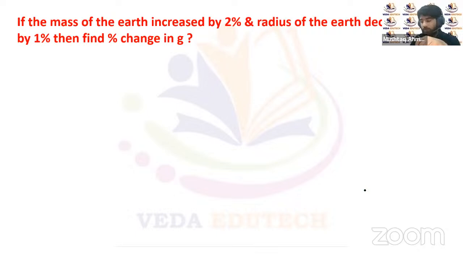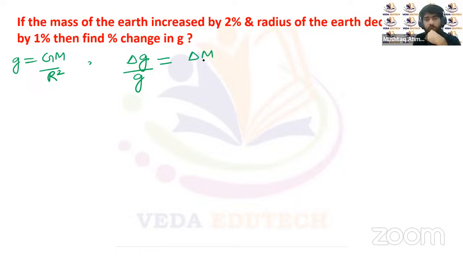Now let's look at this question. The question says, if the mass of the Earth increased by 2% and radius of the Earth decreased by 1%, then find the percentage change in g. The value of g is given by GM by R squared. So if the mass as well as the radius change by delta M and delta R, then the percentage change in acceleration due to gravity will be delta g upon g.